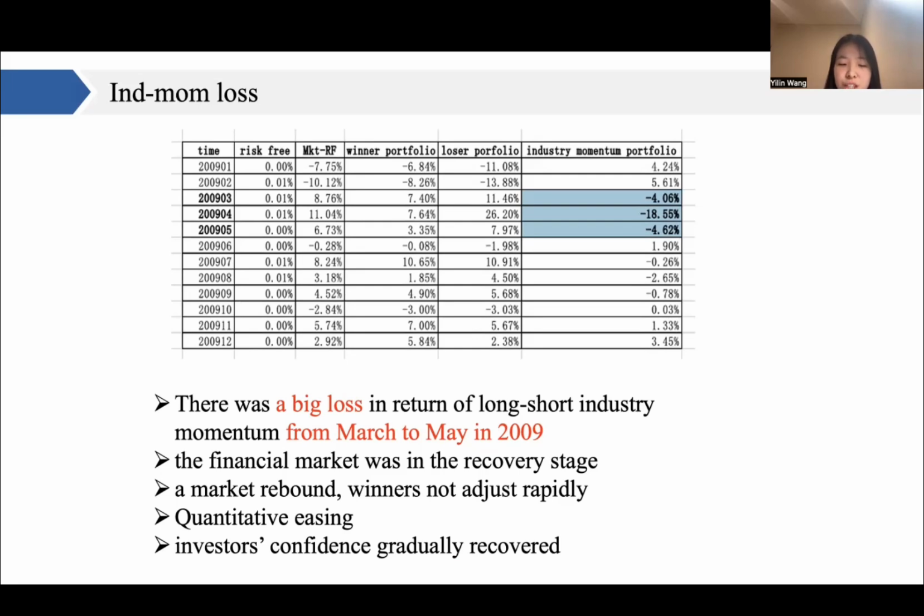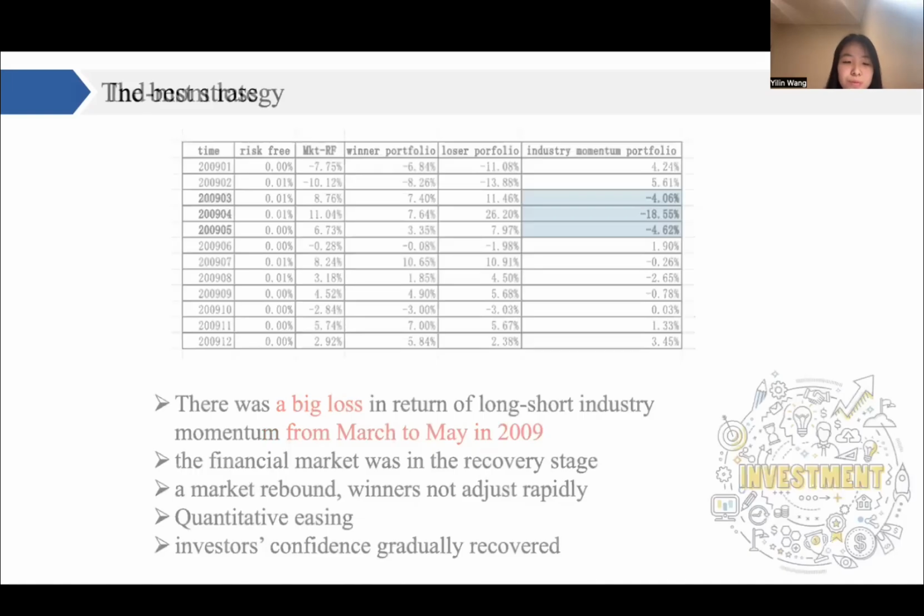In addition, we found that during the financial crisis, some industries in the winner portfolio had a lower risk, while some industries in the loser portfolio had a higher risk. In the beginning of 2009, the U.S. bailout actions such as quantitative easing improved the investors' confidence. So, during that period, the portfolio had a higher rate with a higher risk. More investors performed to get more return, so they would short more.